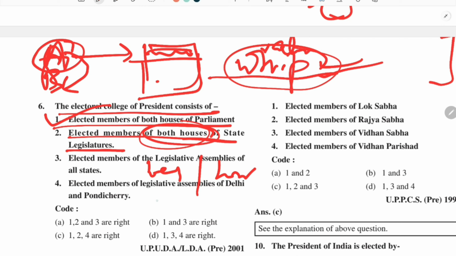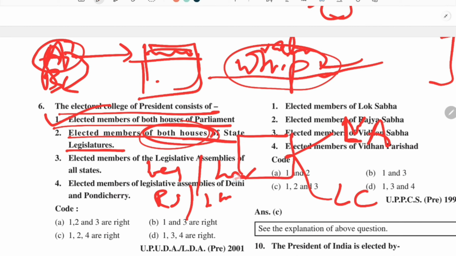As we know, in the center we have Rajya Sabha and Lok Sabha. In the states also, in some states there are two houses, legislative assembly and legislative council. Like there are 6 states. Earlier there were 7, because Jammu Kashmir has been removed from the status of state. It has been bifurcated into 2 union territories. So there are 6 states. First is UP and Bihar, they are bicameral, meaning they have two houses, legislative assemblies and legislative council.